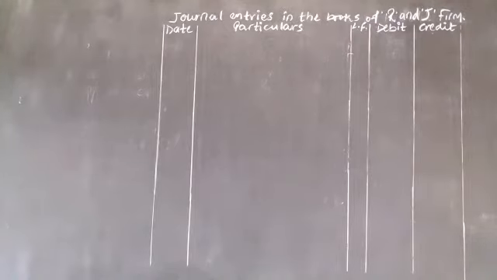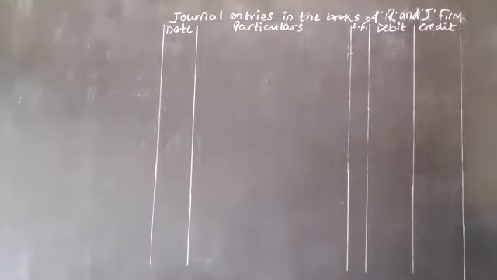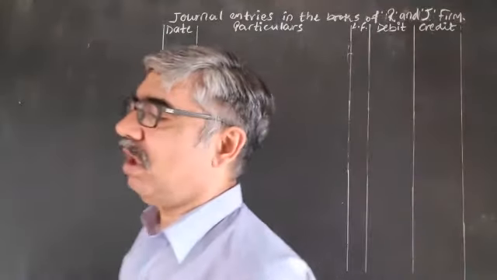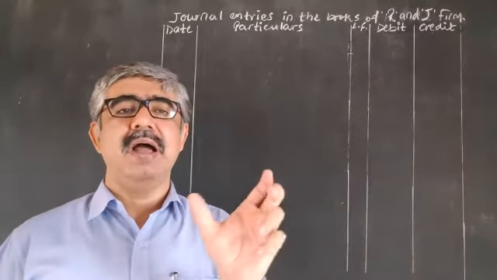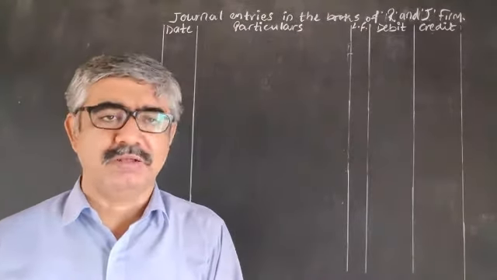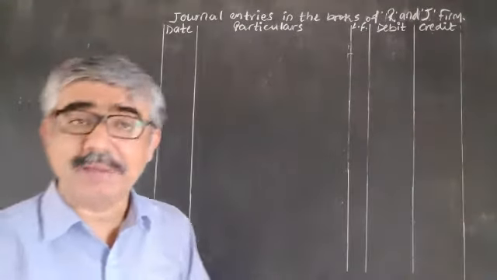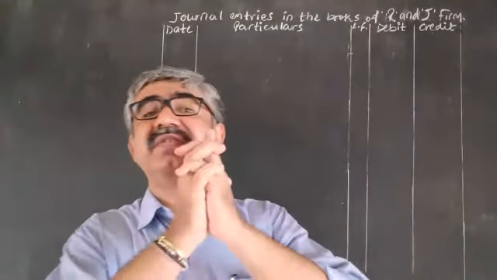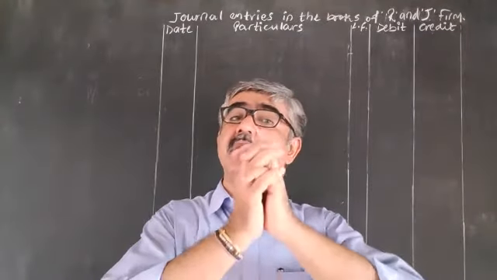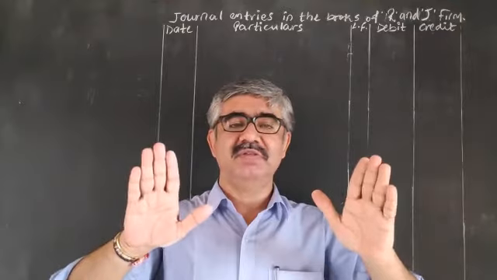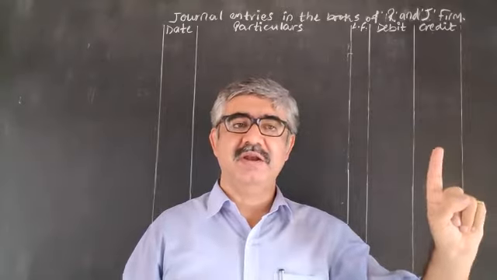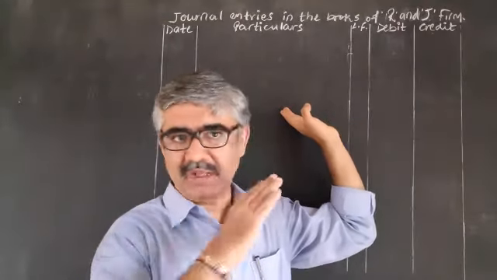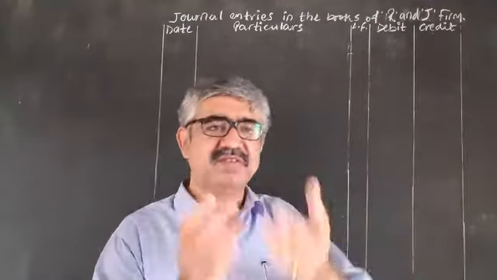Please take care. You are not going to combine the options. Even in the first option, market value of investment, you are not going to combine 19,500 and 22,000. But what I expect from you is that you concentrate and compare both the options. For example, the first option is 19,500, and we are going to pass an entry with some concept.